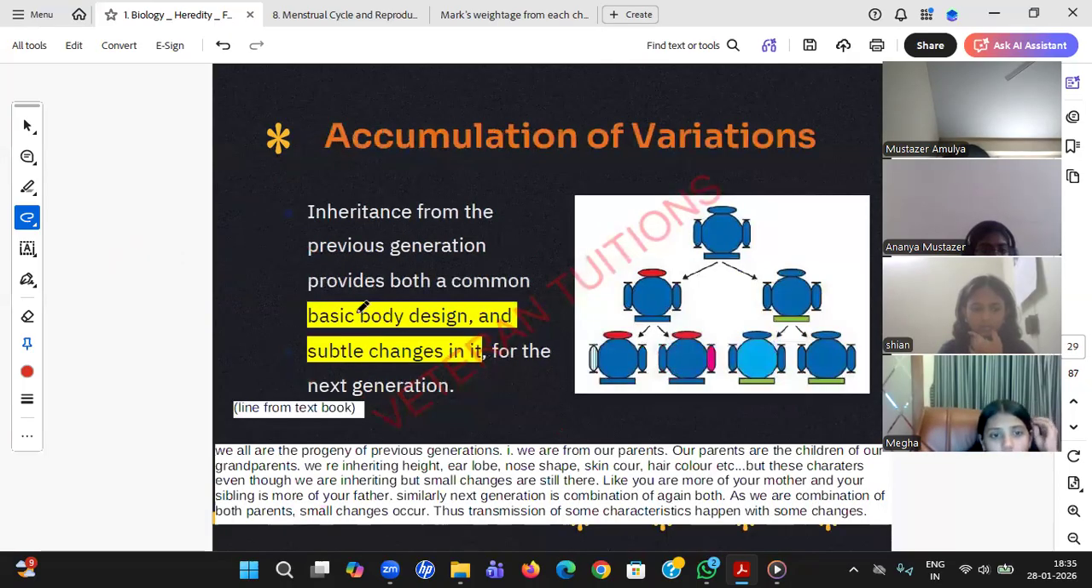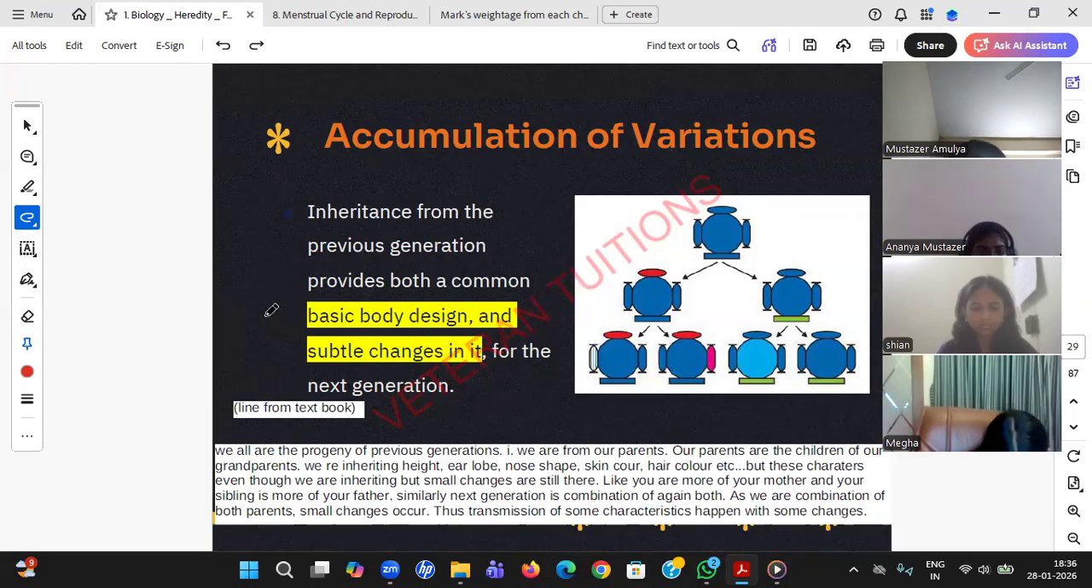Now the topic is accumulation of variations. What I have started, right? Students, this is what is given in your book. Try to understand: inheritance from the previous generation provides both a common basic body design and subtle changes in it for the next generation. This is a line I took from the textbook. Definitely there will be little confusion if I say it directly, so let me explain this way.